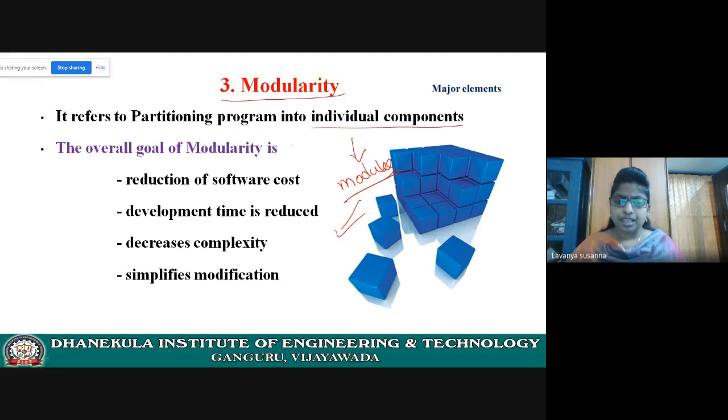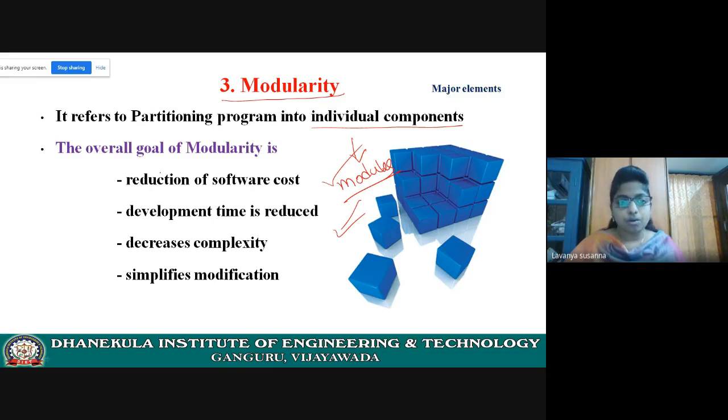Let us see. These modules, we can compile individually. That means we can develop each part of the system individually using these modules, right? We can divide the program into modules. That means you can develop each part of the system separately. Later it can be integrated.